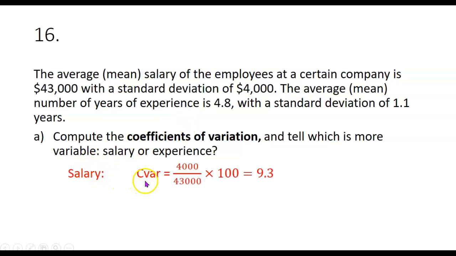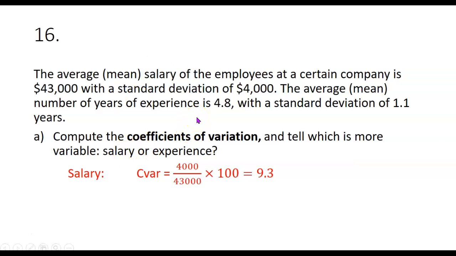So for salary, that would be $4,000 divided by $43,000 times 100, and that comes out to be about 9.3. So that's like a percent. When you multiply by 100, it's like you're converting from a decimal to a percentage.